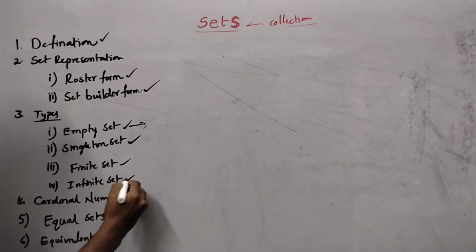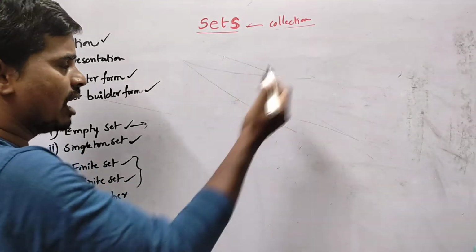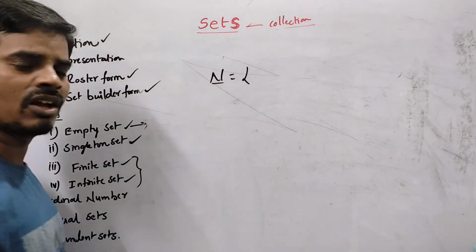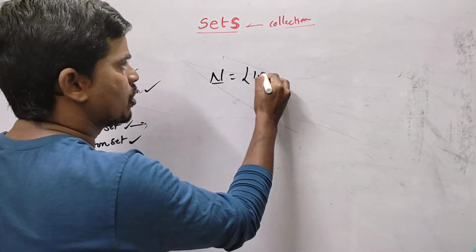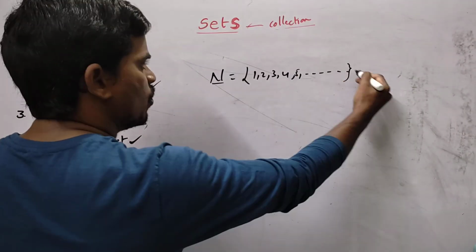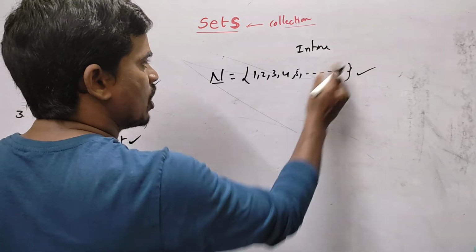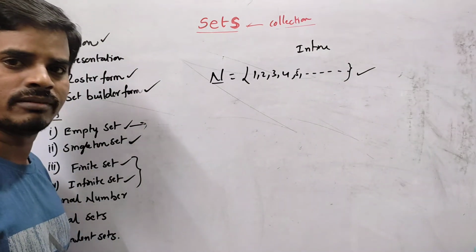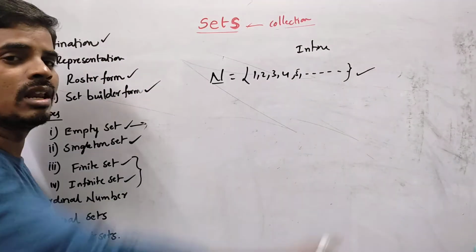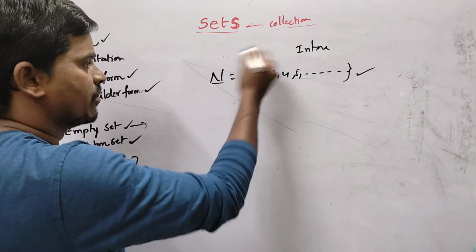What is a finite set and an infinite set? We already know that N stands for the set of natural numbers. N is equal to 1, 2, 3, 4, 5 and so on. What set is it? It's an infinite set, because there are infinite elements. A set with infinite, or uncountable, elements is called an infinite set.